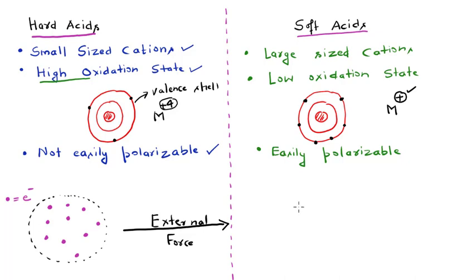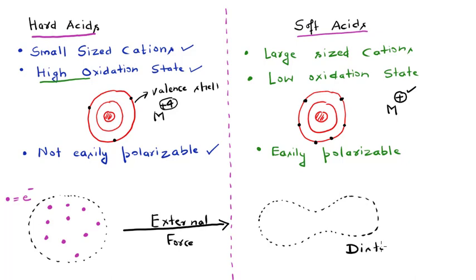Because of that, we will have a scenario something like this. So the distortion of the electron cloud is actually taking place here.